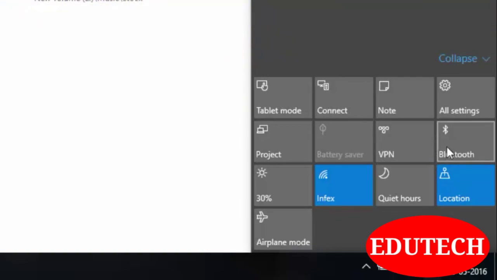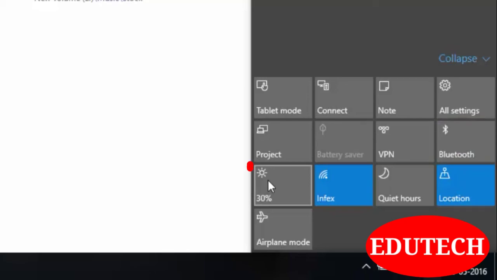Another option is Bluetooth. Bluetooth can be used to connect different devices. If your mobile has Bluetooth, then you can connect it with this machine and you can transfer data. You can use your cameras and do many other things with this Bluetooth option. So if you want to activate this Bluetooth option, then you just have to click on it. Currently I am switching it off.